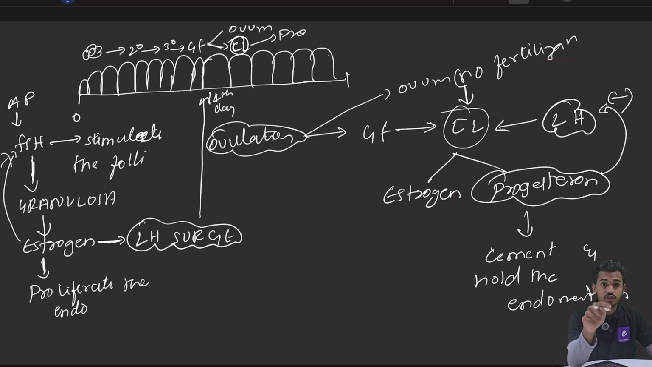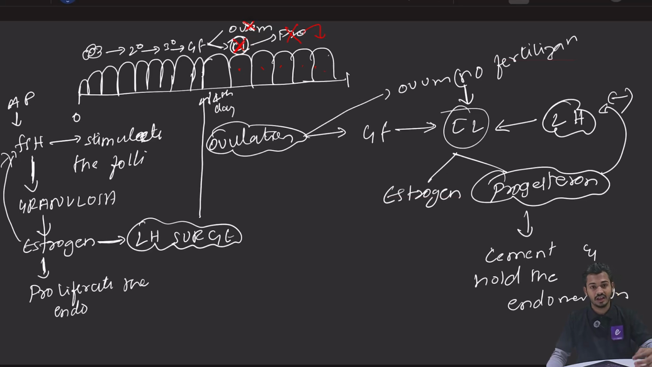अंडरस्टूड? इफ देयर इज नो फर्टिलाइजेशन ऑफ द ओवम, what will happen? Even corpus luteum will also die. If corpus luteum will die, progesterone will not be there and there will be no one for cementing the endometrium. There will be no cement for the endometrium and endometrium will degenerate and endometrium will fall. The layer will fall and it will come out. समझ में आया दोस्तों? This is a whole story.